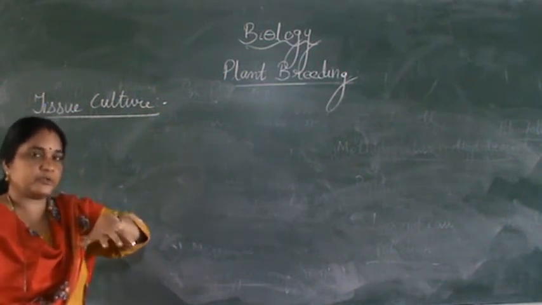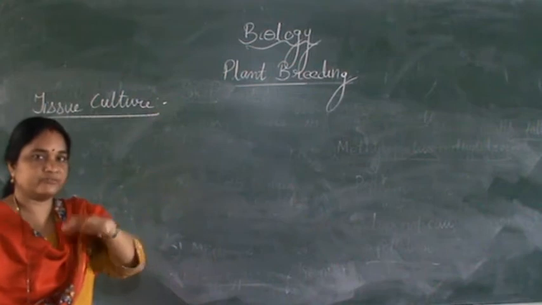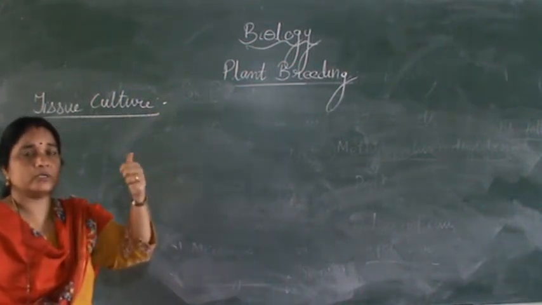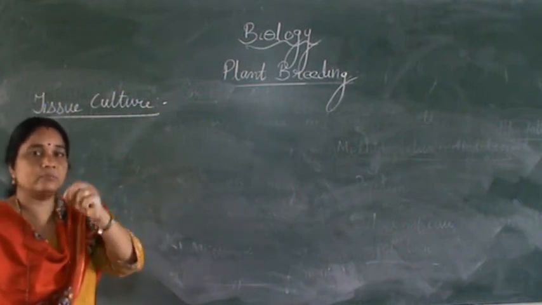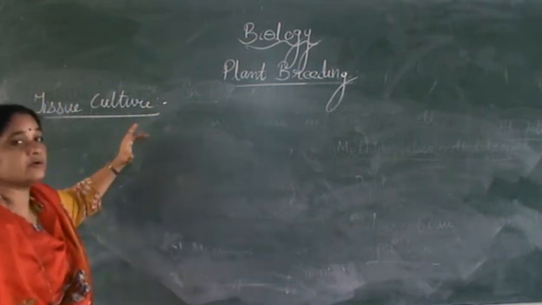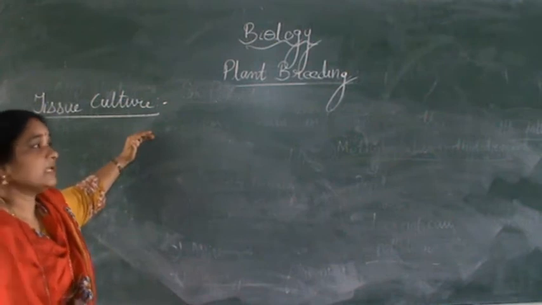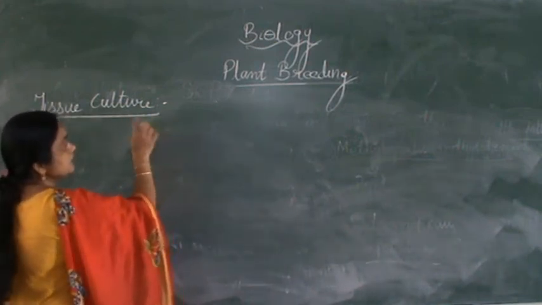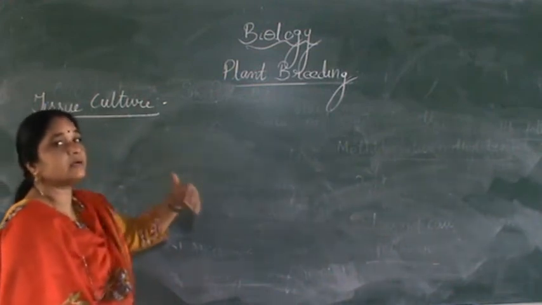It is not only the reproductive part of the plant like the male gamete or the female gamete; it can be grown from any part of the plant, from the root, or the cell can be from the stem or the leaves. So the technique of growing thousands of plants from any part of the plant is known